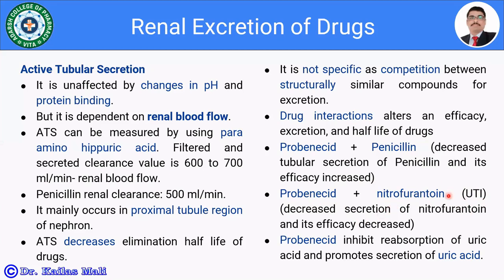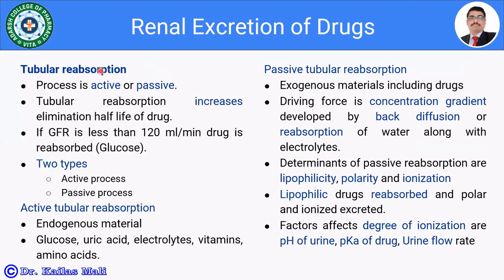As nitrofurantoin is going to act in the urinary tract infection, it should be present in the urine. If its secretion is inhibited by probenecid, what will happen? The efficacy of nitrofurantoin is going to be decreased, or reduced. Furthermore, probenecid inhibits the reabsorption of uric acid. So this is about the active tubular secretion. Let us move towards the tubular reabsorption.